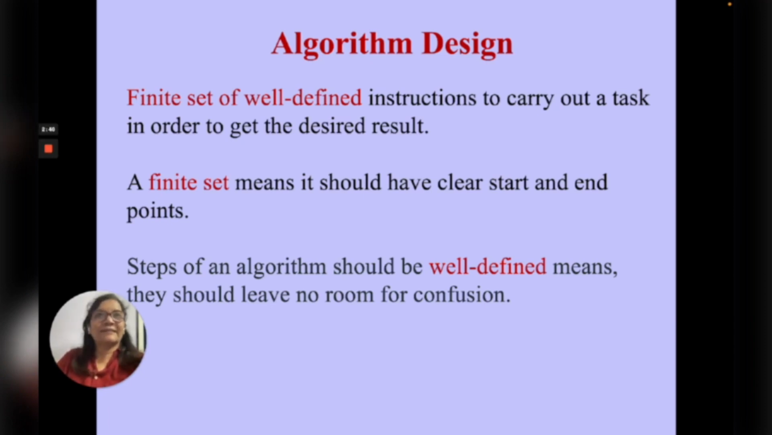Algorithm is a finite set of well-defined instructions to carry out a task in order to get a desired result. Finite set means it should have clear start and end points. Well-defined instructions means there should not be any confusion. Each step should be explicitly stated, specifying what operation or actions are needed to be performed and in what sequence.